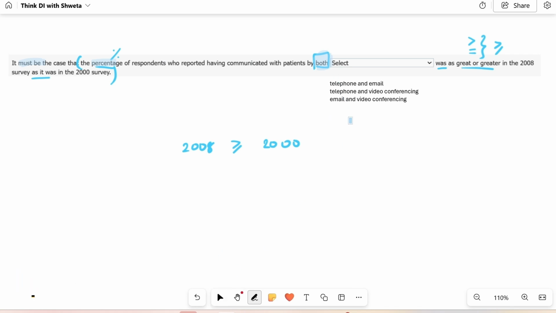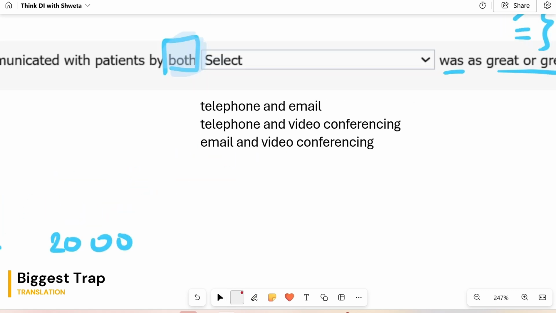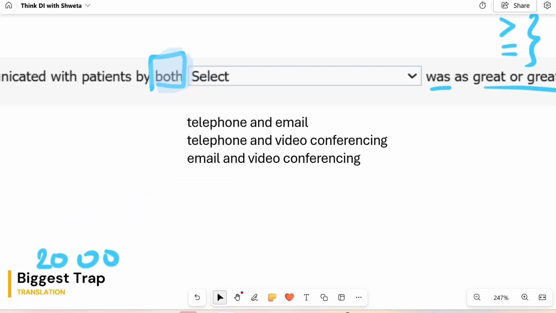What does this mean? Now, this is where I've seen a lot of people get confused. When they see telephone and email, a lot of people interpret this to mean that you are going to check separately for telephone and for email. You will see the percentages for both of them, and then you will compare both percentages in 2000 with the individual percentages in 2008, and then you'll decide. But that's a misinterpretation of the question here.